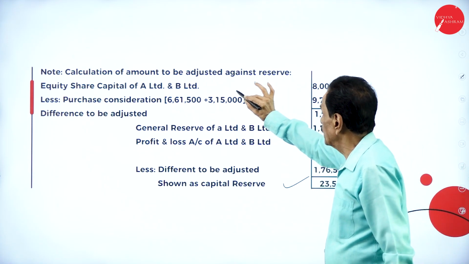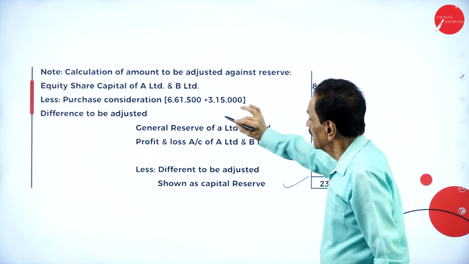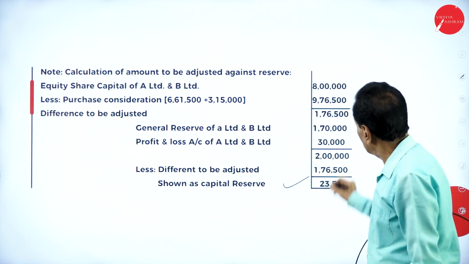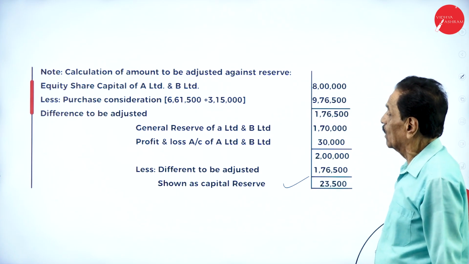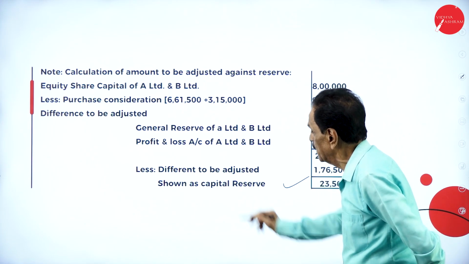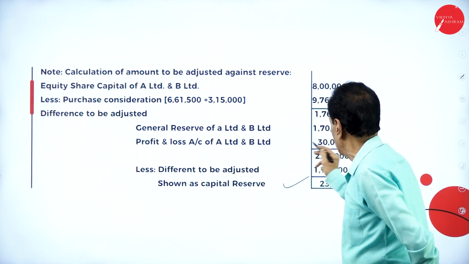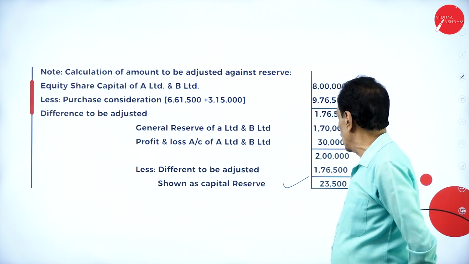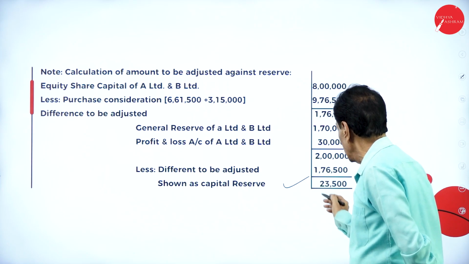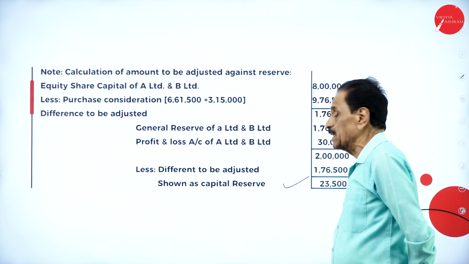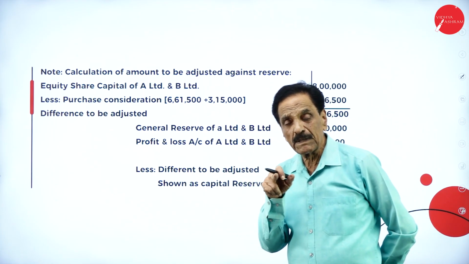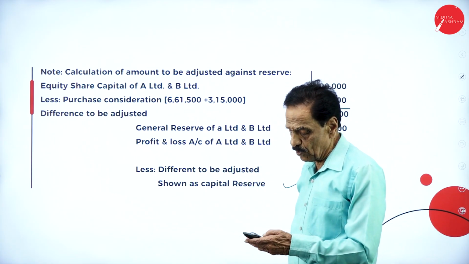This is equity share capital of A and B, 8 lakh. The purchase consideration is 9,76,500. So there is a difference of 1,76,500. General reserve of A Limited and B Limited is 1,70,000. Profit and loss account of A Limited and B Limited is 30,000. Totally 2 lakh. But there is a difference of 1,76,500. So there is an excess of 23,500, which is considered as a capital reserve. It will come on the liability side of the balance sheet, which has been shown here.